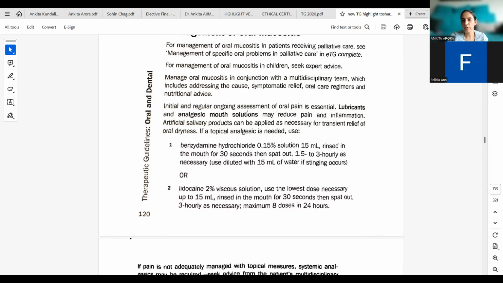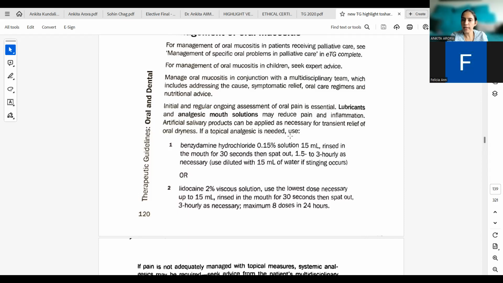So initial and regular ongoing assessment of oral pain is essential, because the full mouth will be inflamed. The patient would not be able to eat properly. There would be nutritional compromise, and the patient would be having a lot of pain. So lubricants and analgesic mouth solutions may reduce pain and inflammation. Artificial salivary products can be applied as necessary for transient relief of oral dryness.